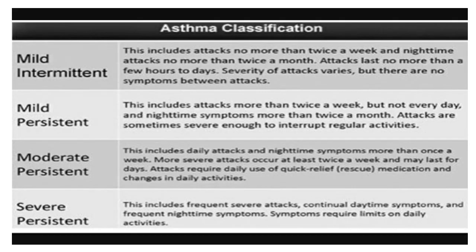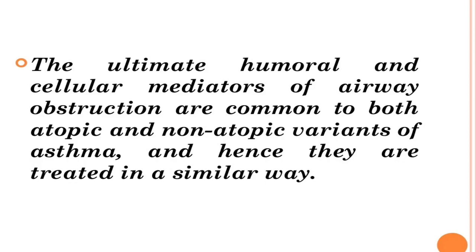Here is the classification of asthma based on the severity of attacks and symptoms. First is mild intermittent asthma, second is mild persistent asthma, third is moderate persistent asthma, and the fourth is severe persistent asthma. There is involvement of humoral and cell mediated immunity in both types, atopic and non-atopic asthma.